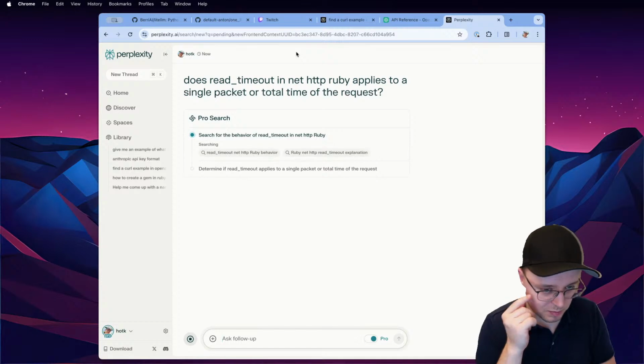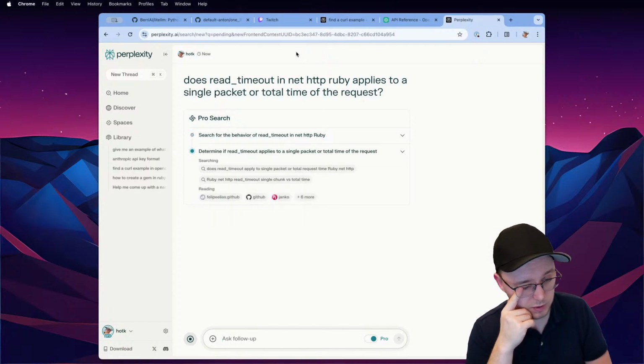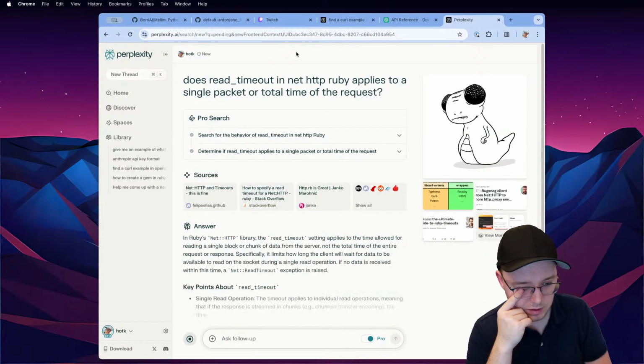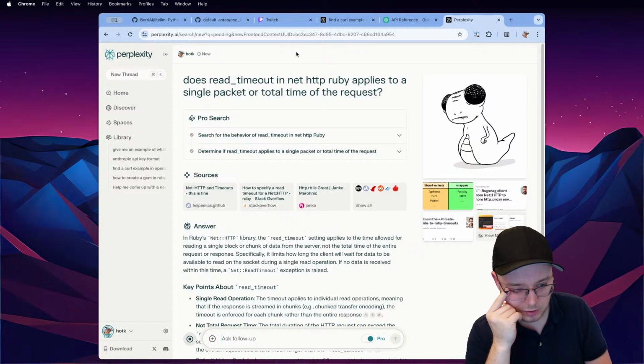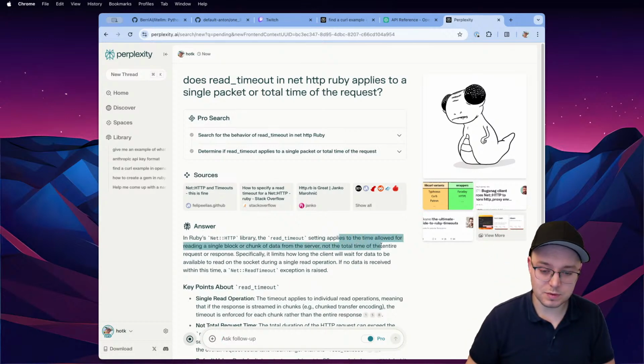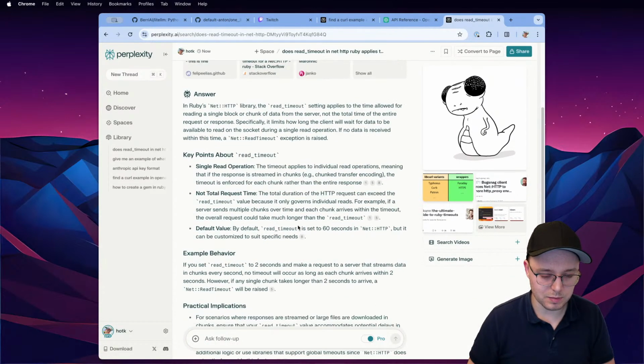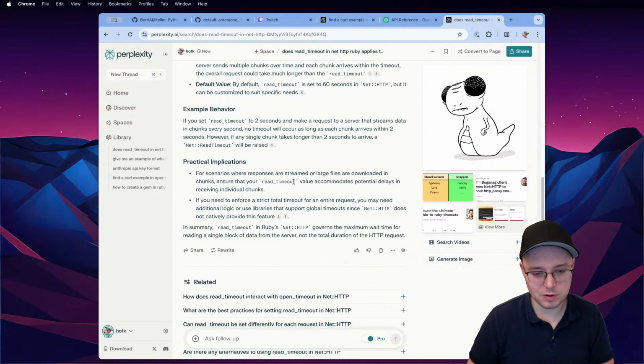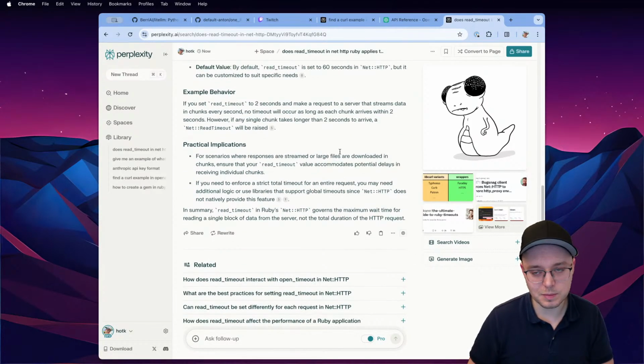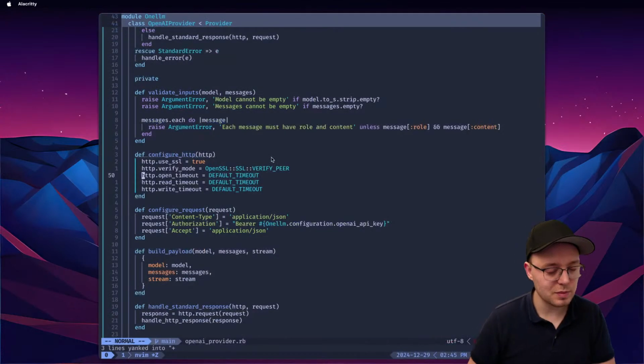I think it applies to packets and not to the full time of the request, if I'm not mistaken. Applies to the time allowed for reading a single block or chunk of data from the server. Yes, not the total time. And I don't think there is a way to do it, so you have to use a different library, like Timeout, to do the total time. Yeah, so it's for reading a single chunk.